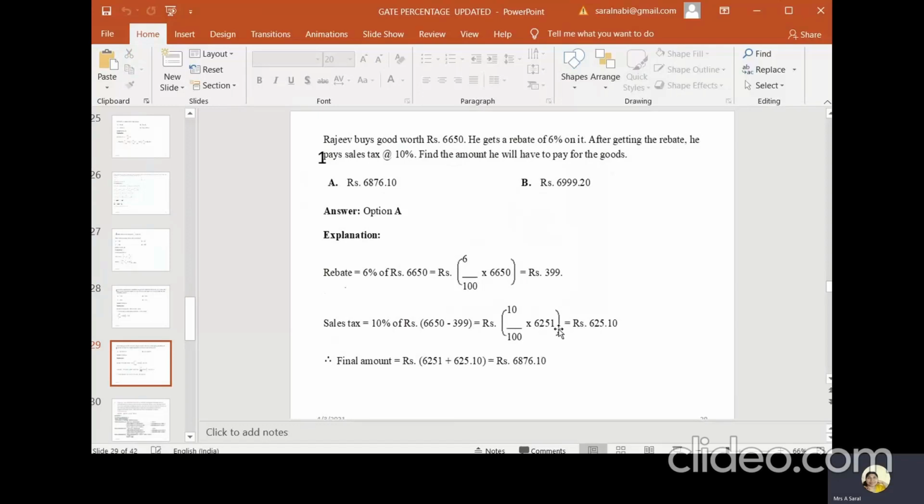The exact amount is 6,251. For that only he has to pay 10% tax, so 10 by 100 into 6,251. The answer is 625.1, this is the tax. So the amount is 6,251 plus the tax 625.1, so he has to pay 6,876 rupees.